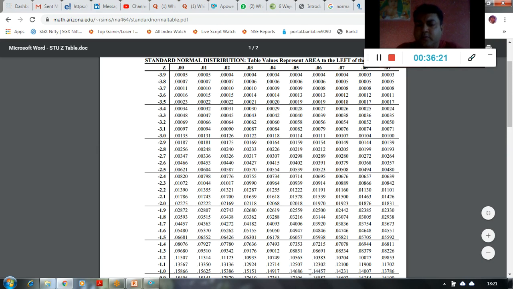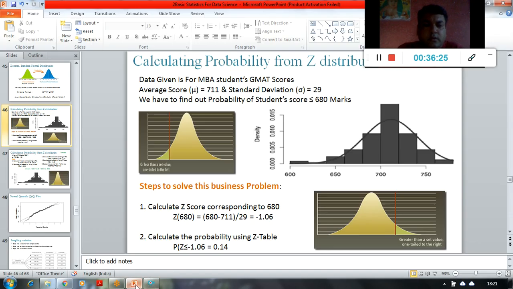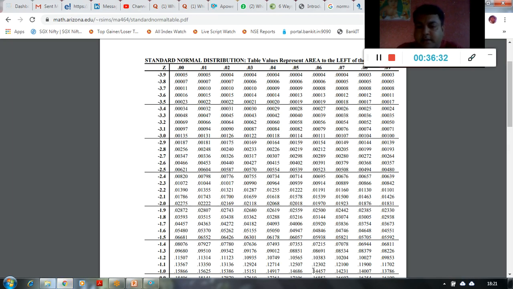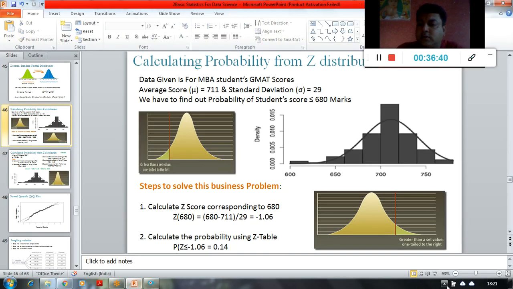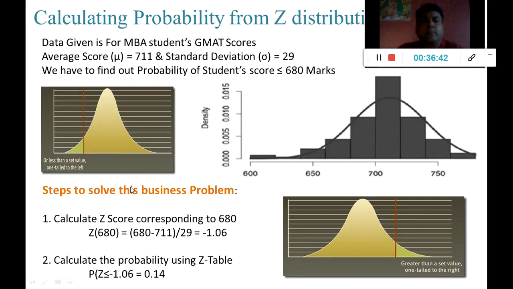Which is 0.14457. Okay, approximately it is 0.14 because I have rounded it. So it is going to be 0.14, right? So what I have got over here is the probability.